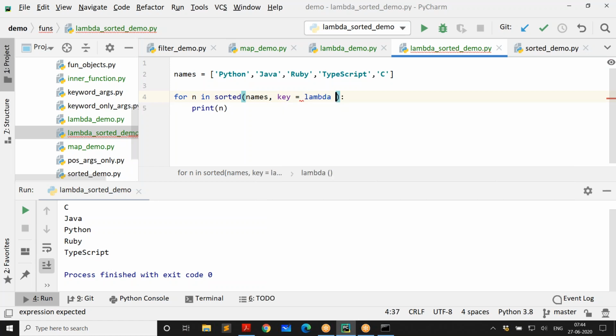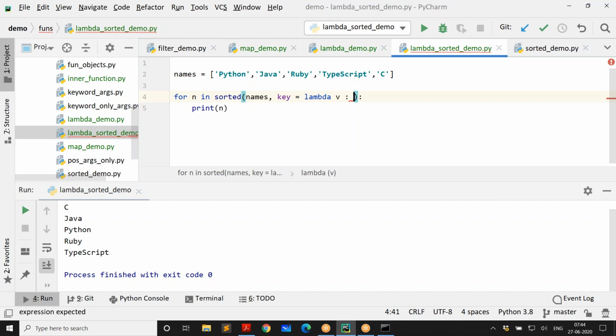So I say lambda, and I need to give a parameter, some b, and I have to return not a boolean, but a value. That is the value the sorted function is using to sort elements. Whatever I return is the value sorted is going to use for sorting.